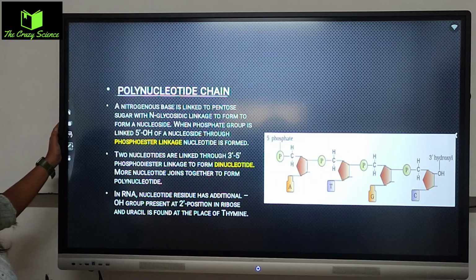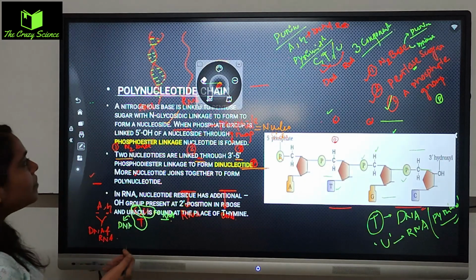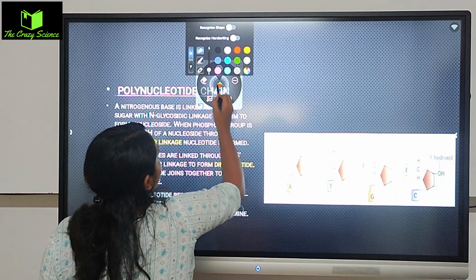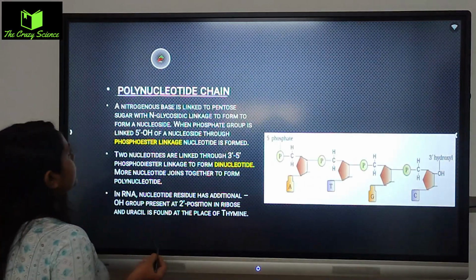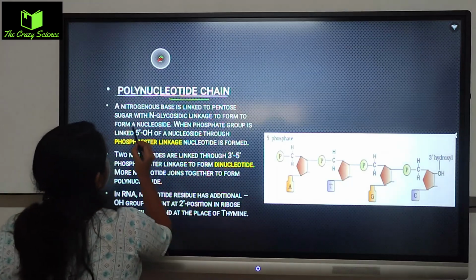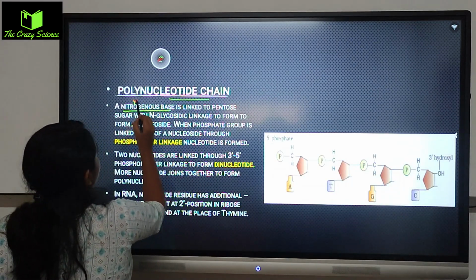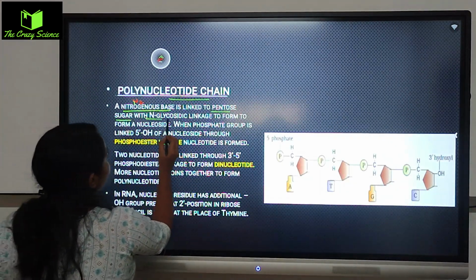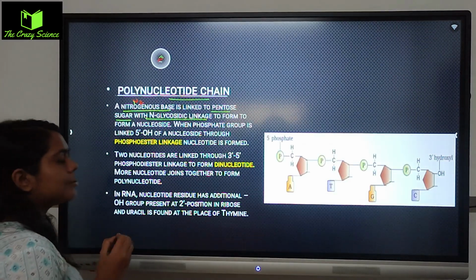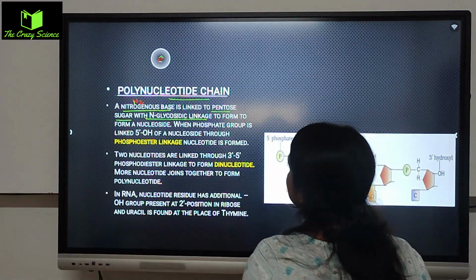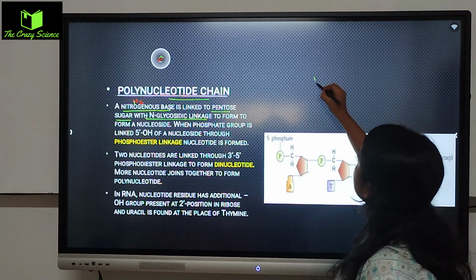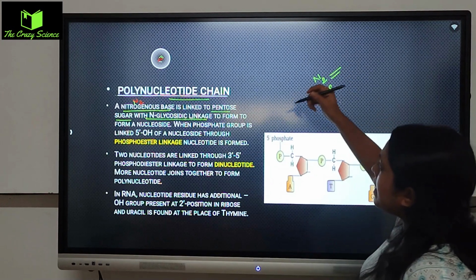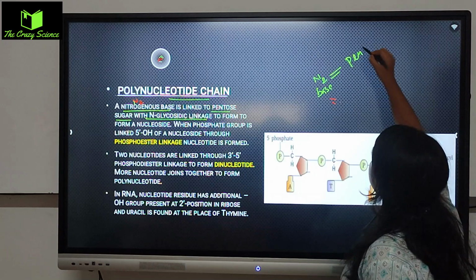পলিনিউক্লিওটাইড চেইন, এতক্ষণ তো বললাম পলিনিউক্লিওটাইডটা হলো কিভাবে। নাও I'll be talking about the chain, how the chain is made up of, and এবার চেইন কি করে হলো সেটা জানবো। Polynucleotide chain. A nitrogenous base, which we call the N2, okay, is linked with the pentose sugar with the N-glycosidic linkage. Most of the cases এরকম আসে, they asked in the examination. Examiner asked that N2 base is connected with the pentose sugar, right? So pentose sugar, if